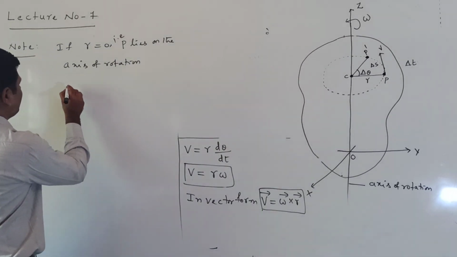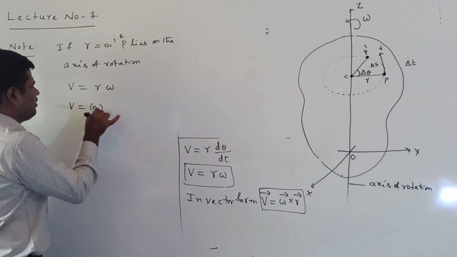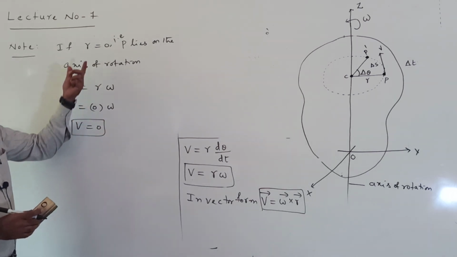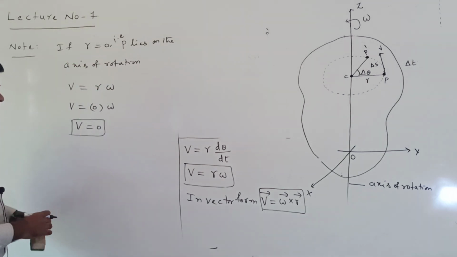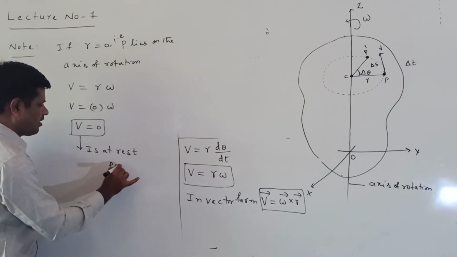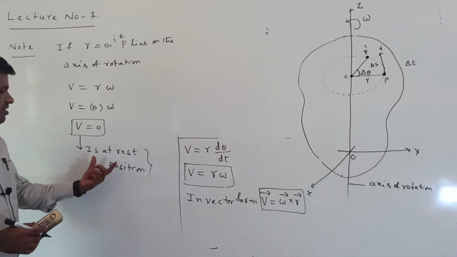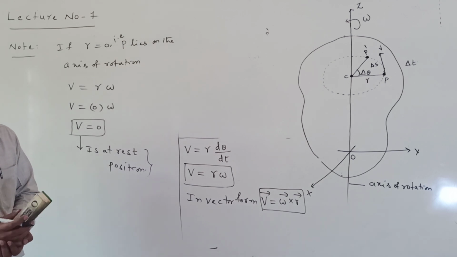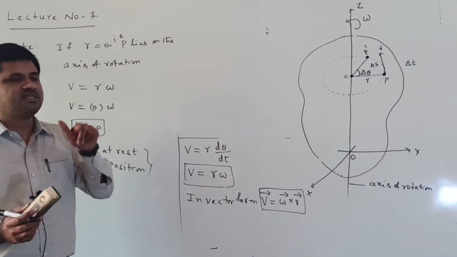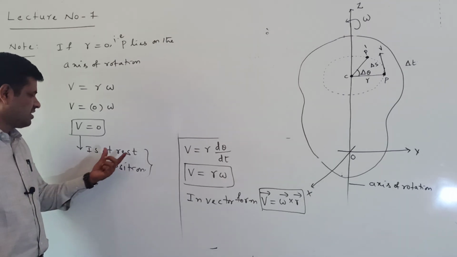But from this relation we know that V equal to r omega, so V equal to 0 into omega, which means V equal to 0. What is the meaning of this? When the particle lies on the axis of rotation, it is at the rest position. Why? Its linear velocity is 0. Linear velocity 0 means it is not in motion, it is at rest. When it is not on the axis of rotation, it is rotating with a linear velocity v. But when it is on the axis of rotation, its linear velocity is 0.